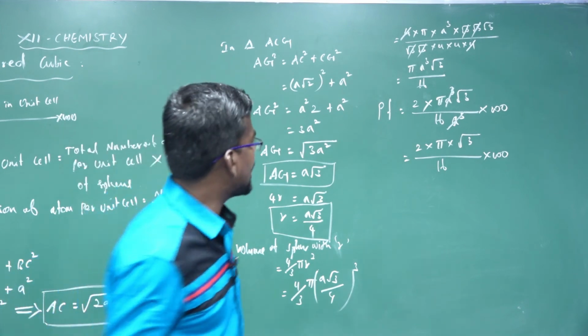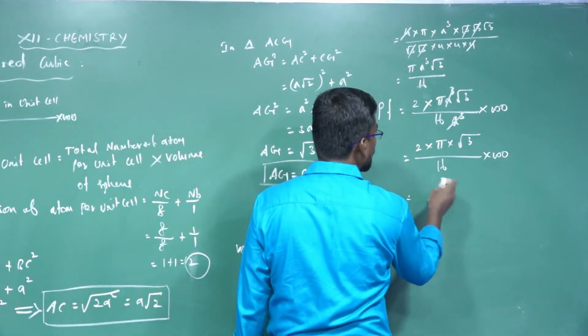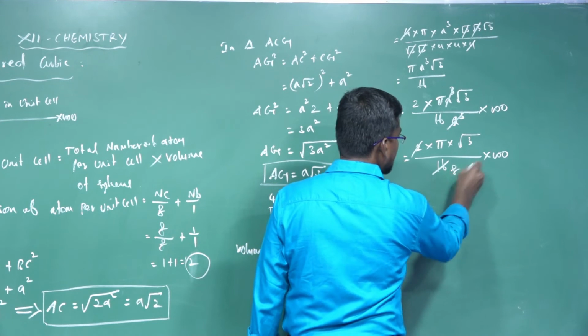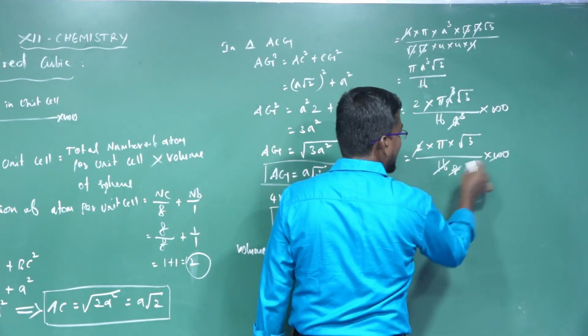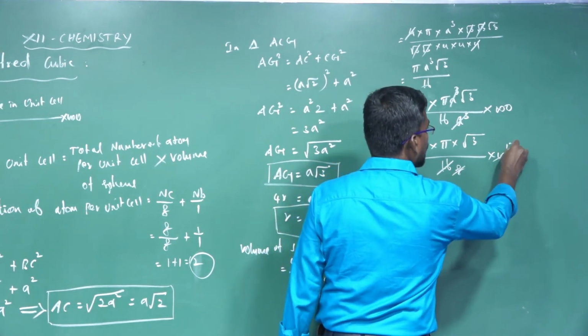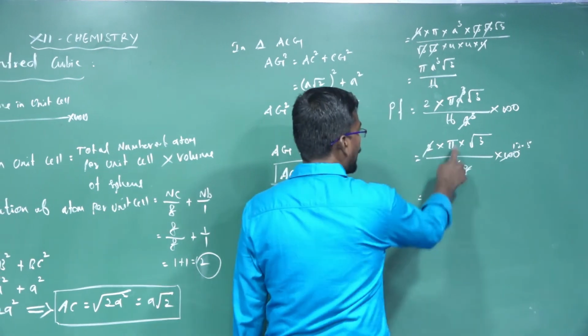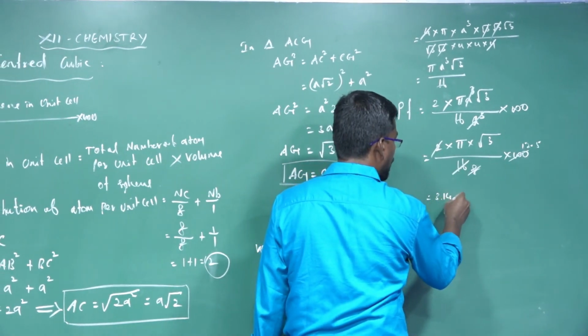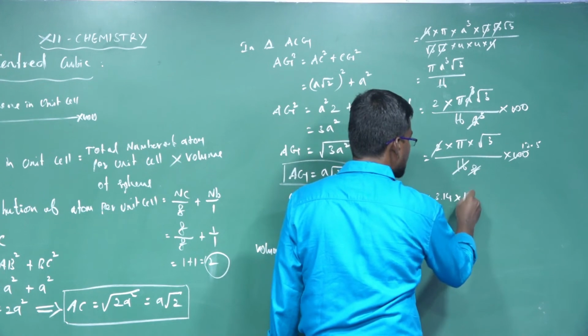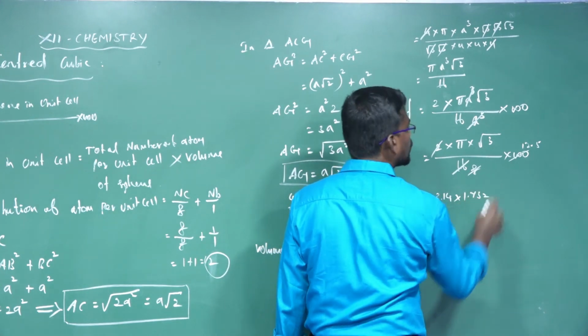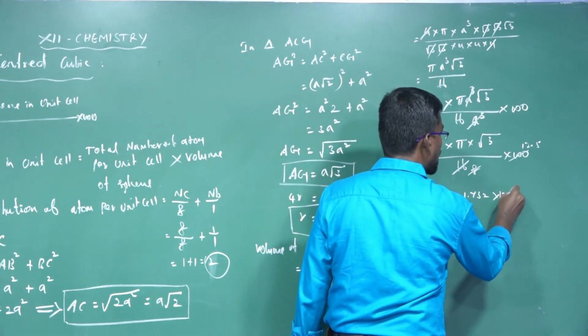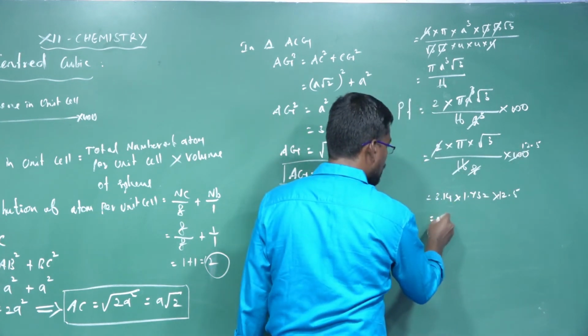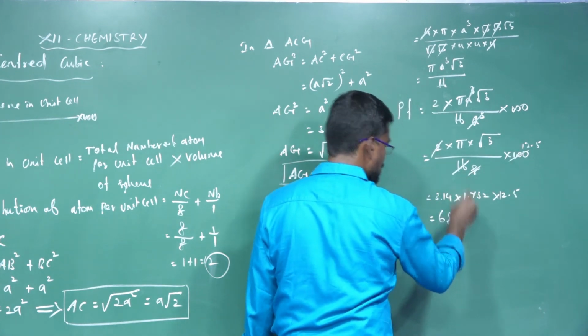The 2 into 100 divided by 16 is 100 divided by 8, which is equal to 12.5. Pi value 3.14 into root 3, which is 1.732, into 12.5 equals 68%.